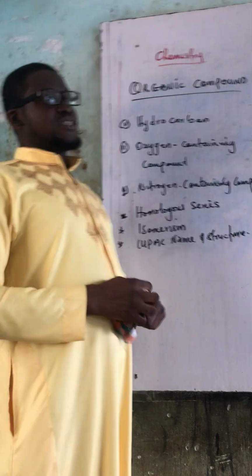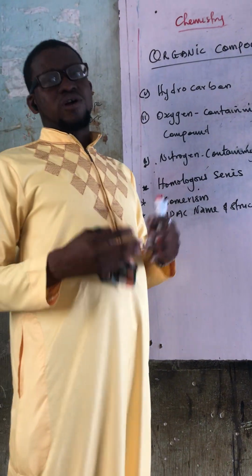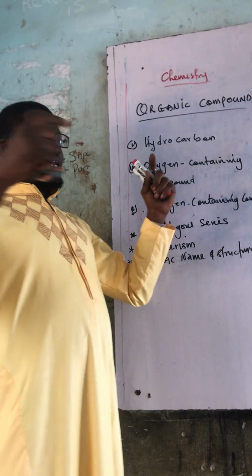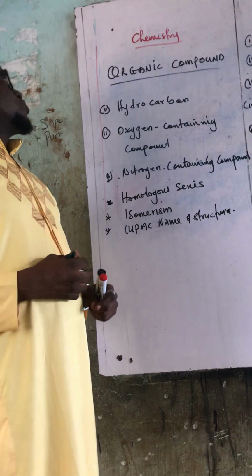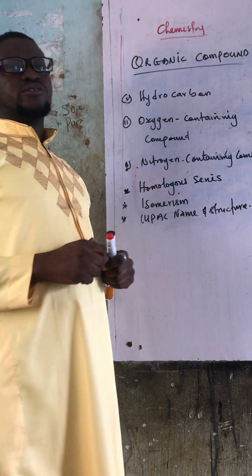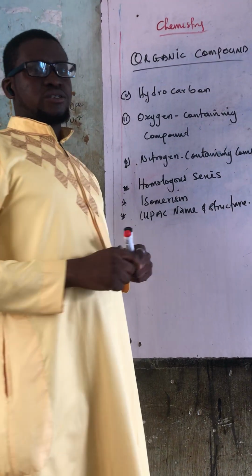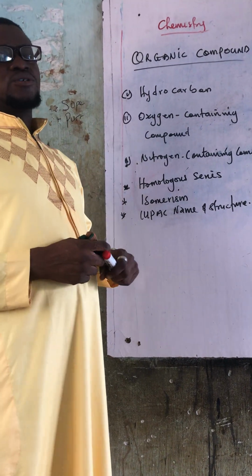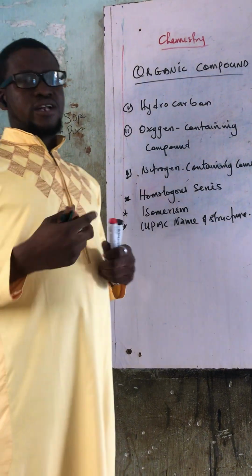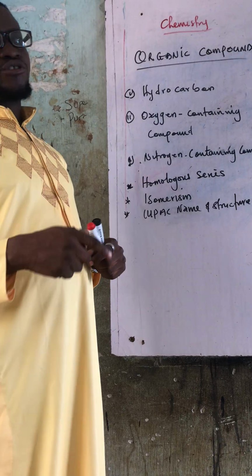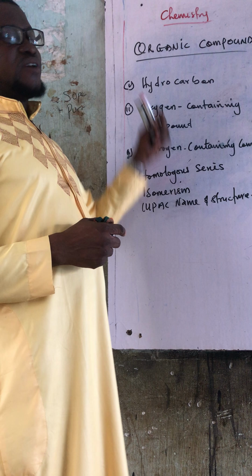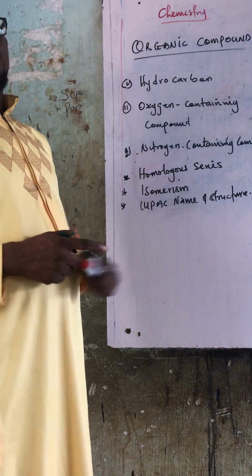Today we shall be looking at a branch of chemistry called organic chemistry. It happens to be one of the largest parts of chemistry. This is a part of chemistry where carbon is bound with the likes of hydrogen, oxygen, or nitrogen. When carbon bonds with hydrogen, in this topic it is called hydrocarbon.